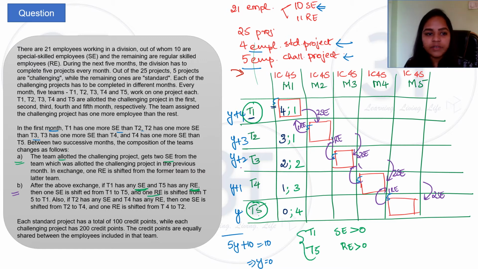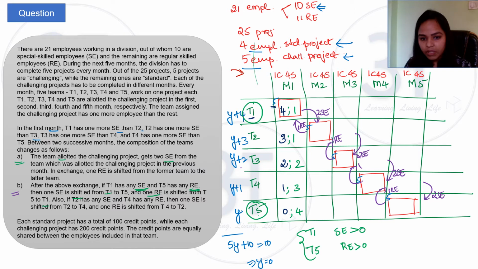So if both of these conditions hold good, then 1 RE is shifted from team 5 to team 1 and 1 SE is shifted from team 1 to team 5. They are just seeing if SE and RE in team 1 and team 5 respectively are greater than 0. If that holds good, then 1 SE from team 1 will shift to team 5 and 1 RE from team 5 will shift to team 1.